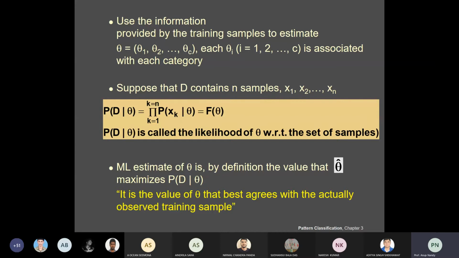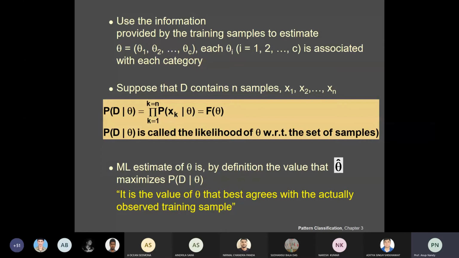So you can use this as class separability, and we are not going to use d theta comma wi every time. You can assume that you have these C separate problems of the following form, where D are the training samples drawn independently, you have the density function p of x given theta, and you need to estimate the parameter vector theta. Now these are the formulas.